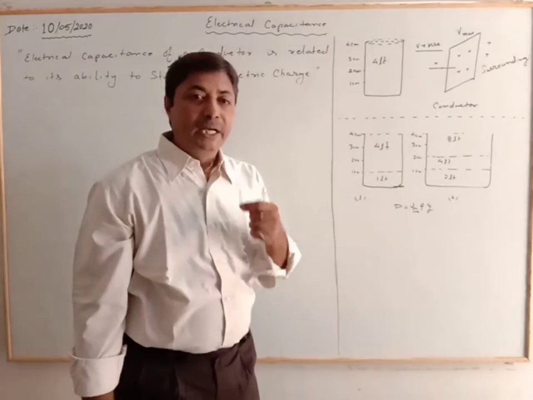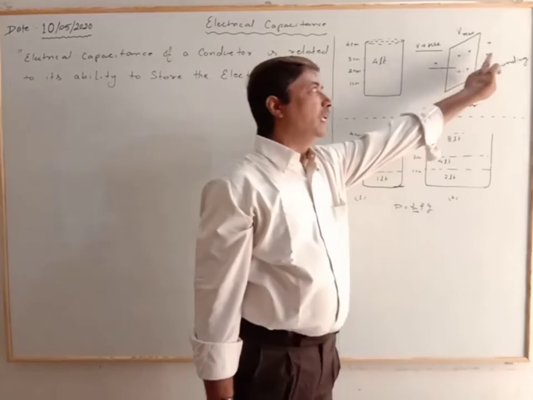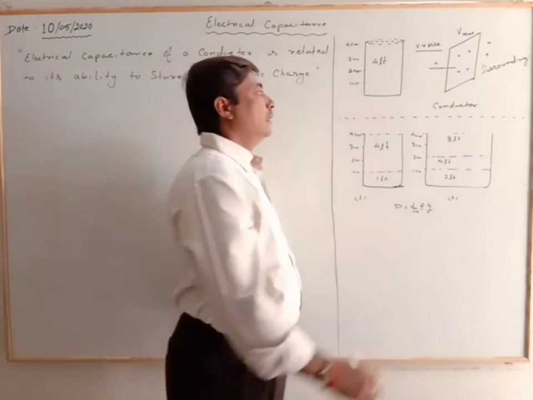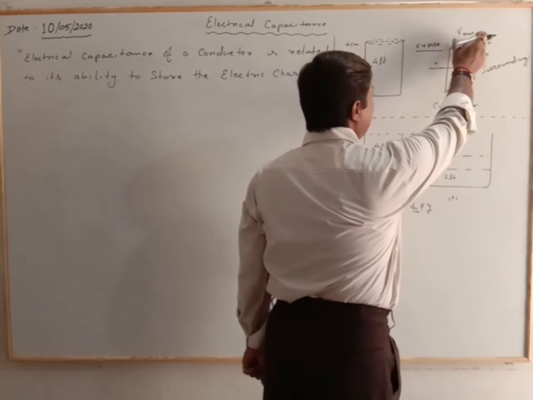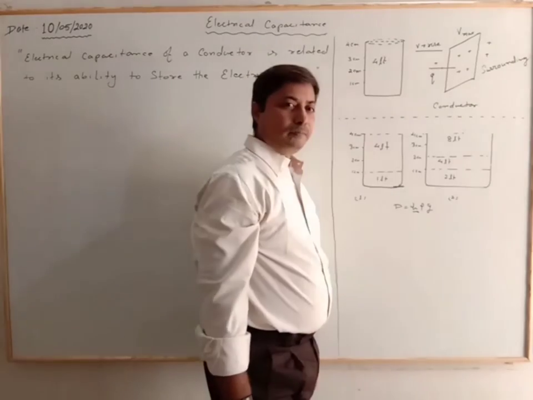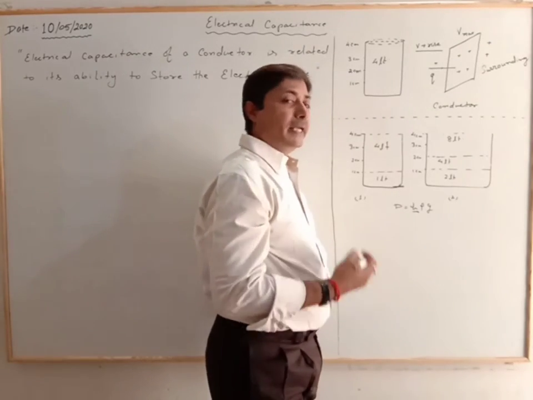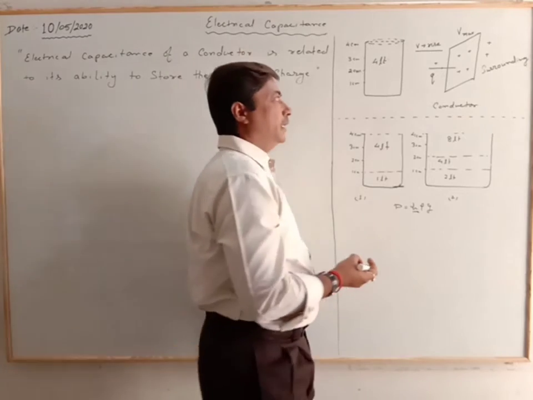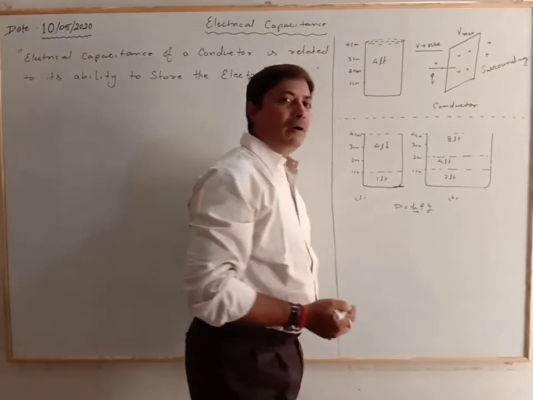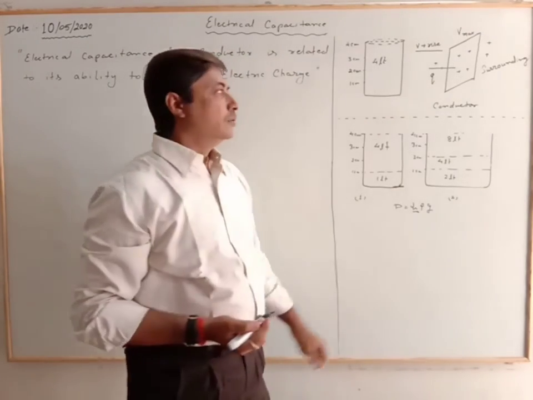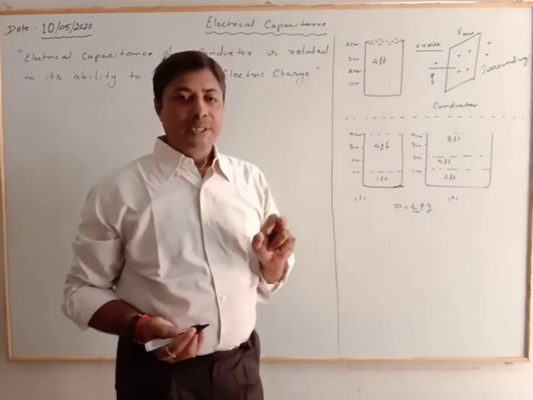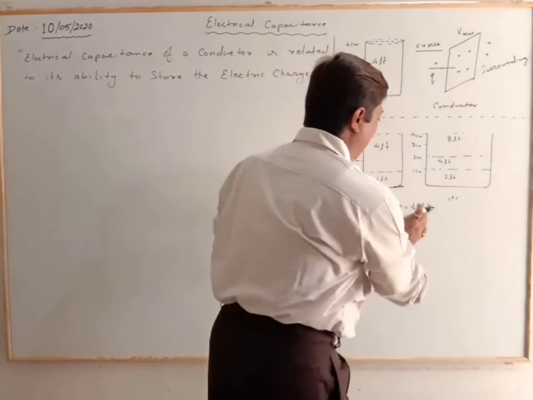Now, if we provide further charge, that charge will leak to the surroundings, and there is no storing ability. That means the conductor acquired the maximum potential up to which it holds the charge Q. Again and again I am telling you, if we provide more charge here, in that case the charge will move to the surroundings or ionize the surroundings. So there is no further storing ability of the conductor. Now see another relation I have here.